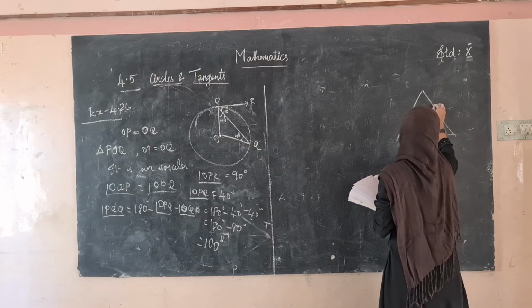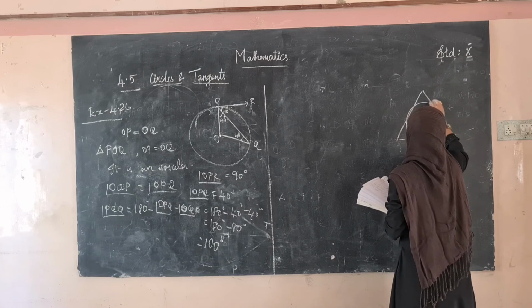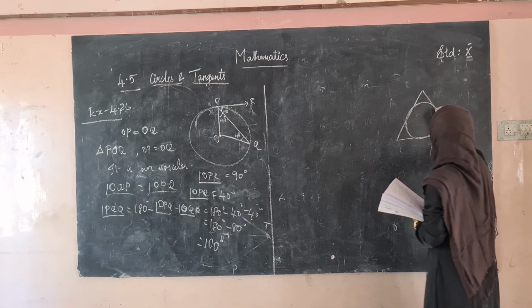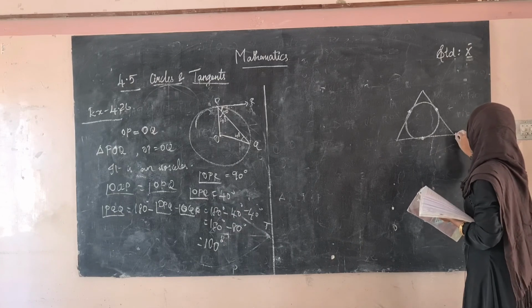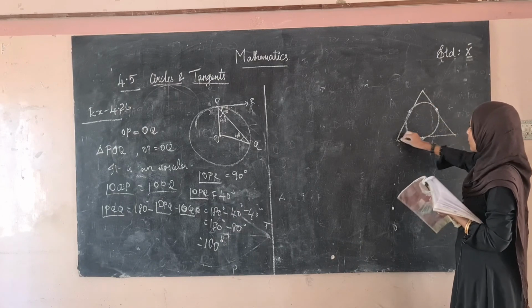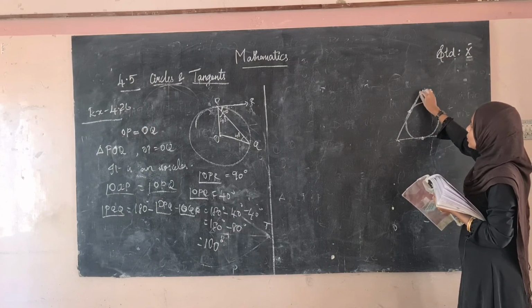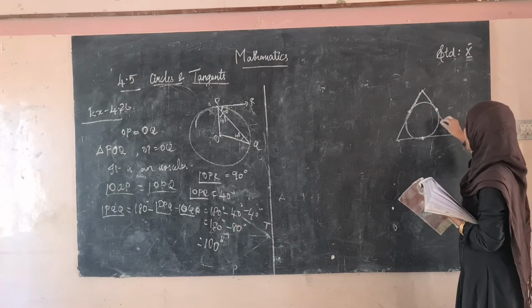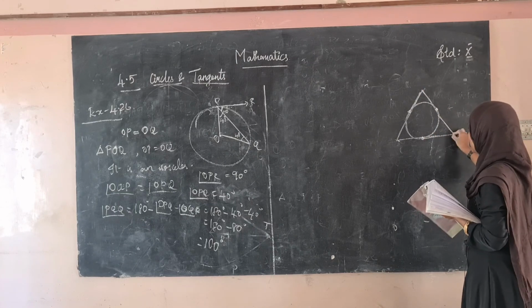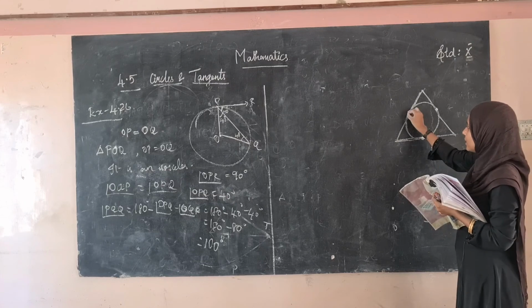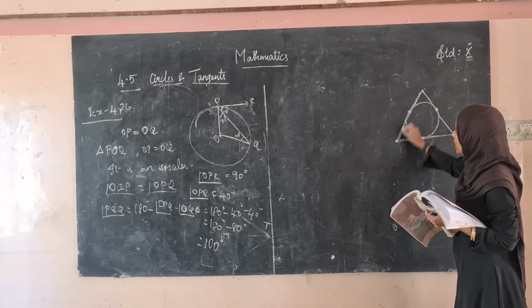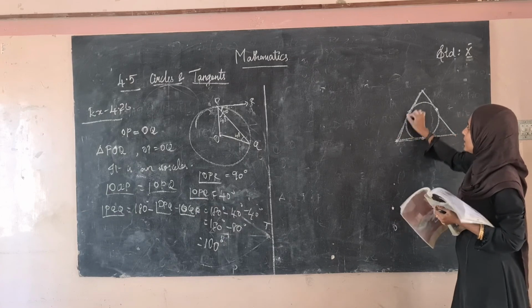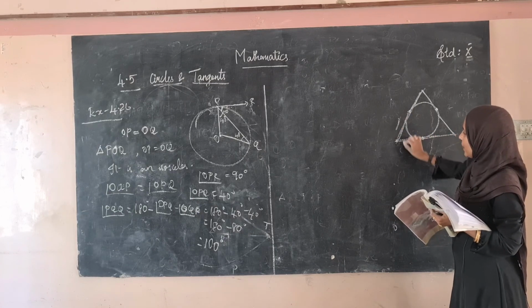This is the triangle and this is the circle. Okay, so this is the point of contact here, this is the point of contact here, this is the point of contact here. So what we can say, this is one tangent, this is one tangent, and this is one tangent. Right, so if this is a point, from the point the two tangents, we can say this length will be equal to this length.